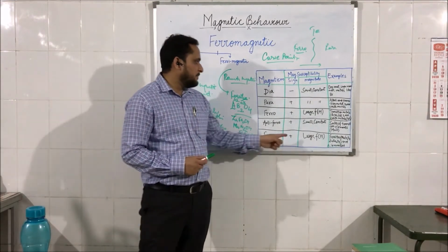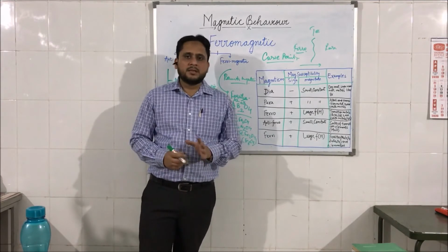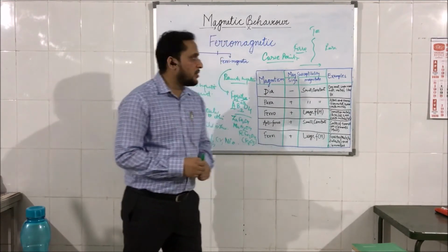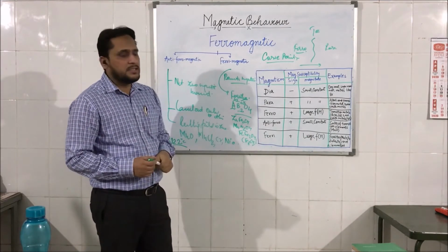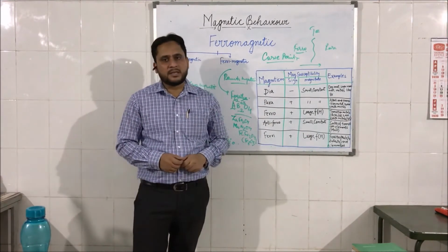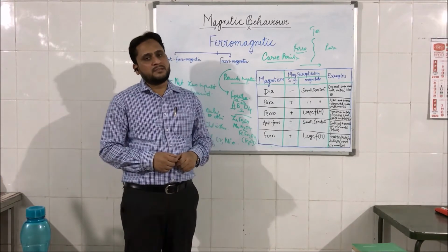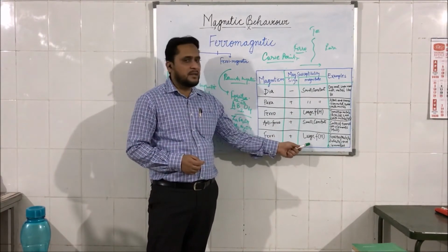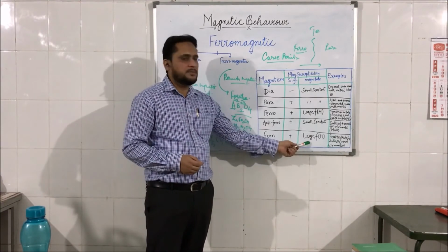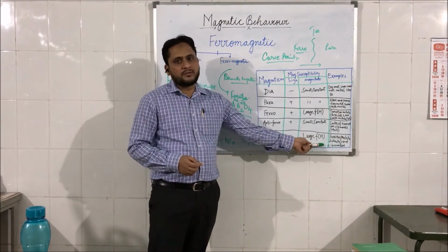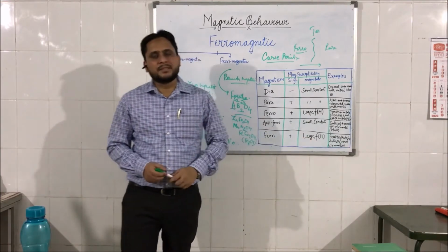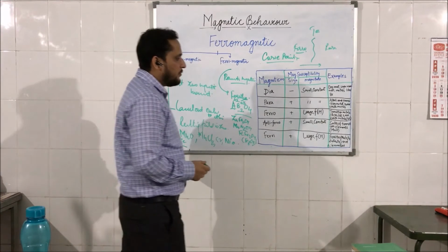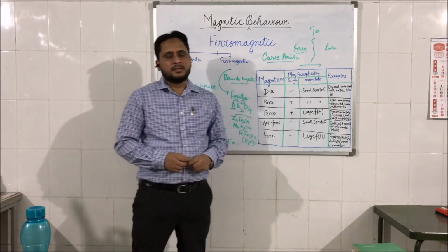Then the last category is ferrimagnetism, or ferrimagnetic materials. Ferrimagnetic materials have a positive sign, meaning they also do not oppose the external magnetic field. Again, it is large, because I told you that below the Néel point, these ferrimagnetic materials behave as ferromagnetic materials, and at high temperature they behave as paramagnetic. So at low temperature, below the Néel point, they behave as ferromagnets and have a large magnetic field, which is also a function of the external magnetic field. The common examples are ferrite materials like ZnFe2O4, FeFe2O4 and MnFe2O4.